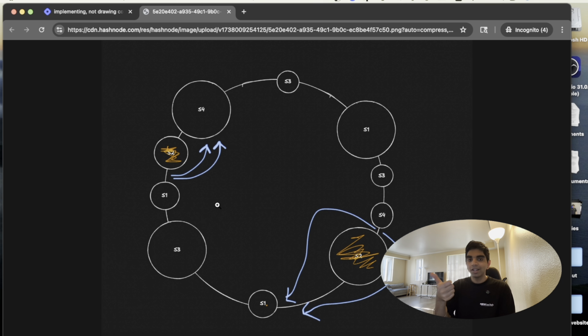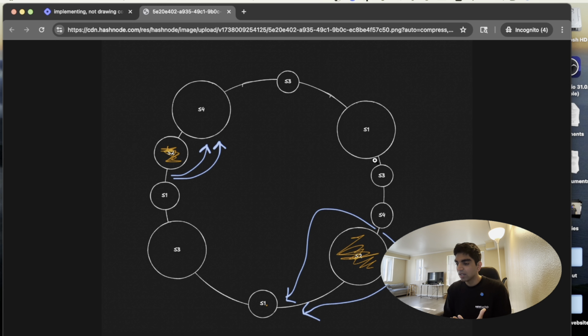We just create clones in our own head, from a conceptual perspective, to place multiple copies of different servers at different points within the ring. So for example, if we have this big S1 here, we also place an S1 here and an S1 here at different parts within the ring, but they're essentially representing the same physical server S1.